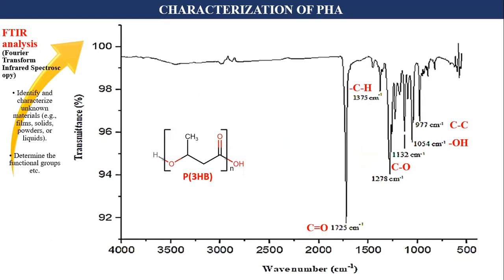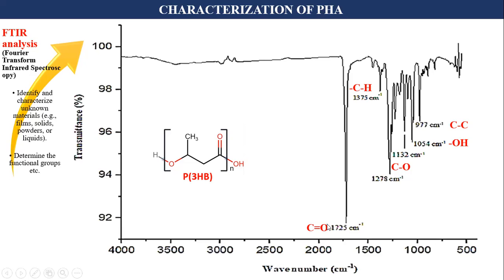Then the extracted polyhydroxyalkanoate was analyzed by FTIR analysis. This figure indicated that the extracted polyhydroxyalkanoates from Pseudomonas AK1 and AK2 strains showed to be poly-3-hydroxybutyrate, which was confirmed by the absorption peaks.